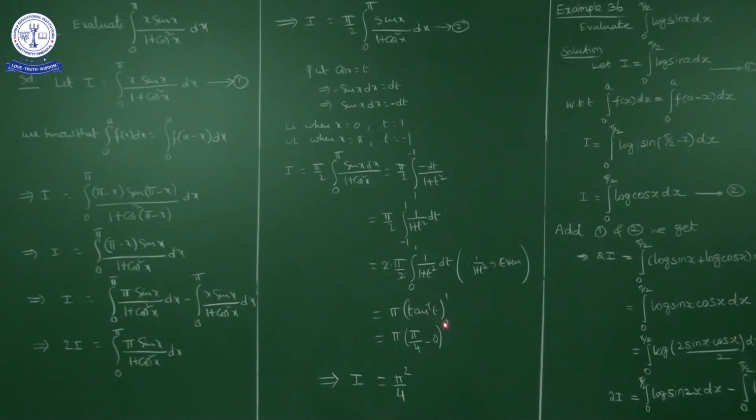Pi into the integral of 1 upon 1 plus t square, which is tan inverse t. So tan inverse t, lower limit 0, upper limit 1. So tan inverse 1 minus tan inverse 0. Tan inverse 1 is what? Pi by 4. So pi into pi by 4 is pi square by 4.